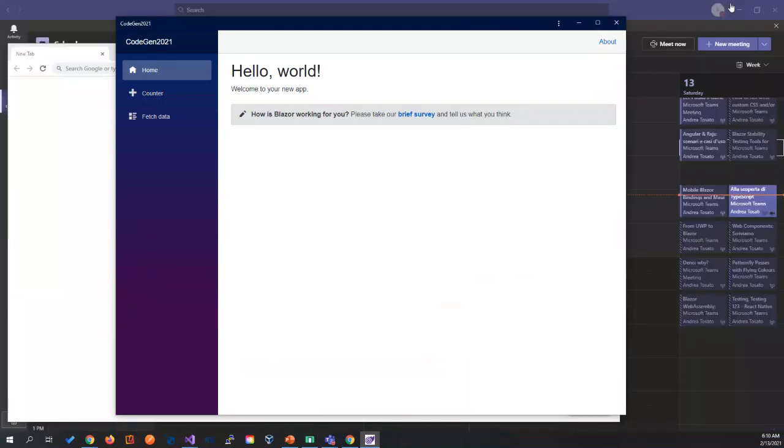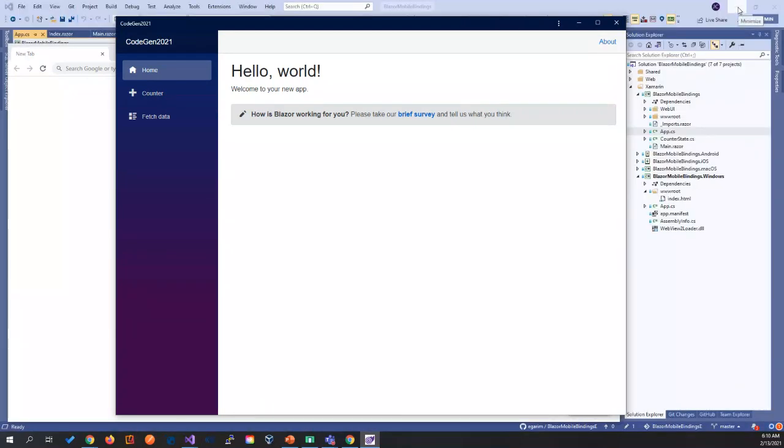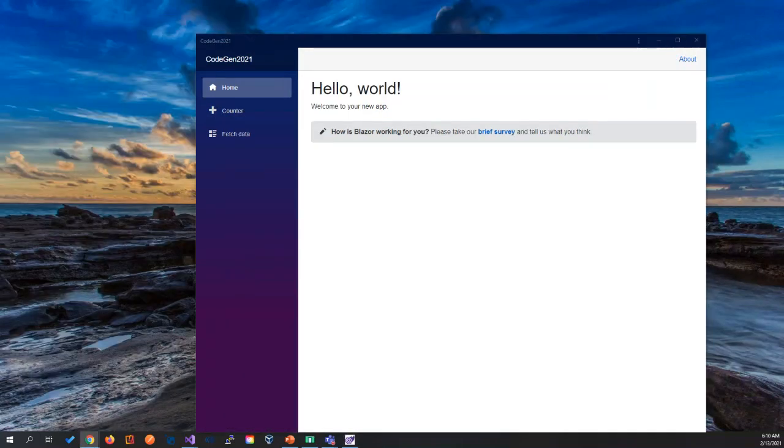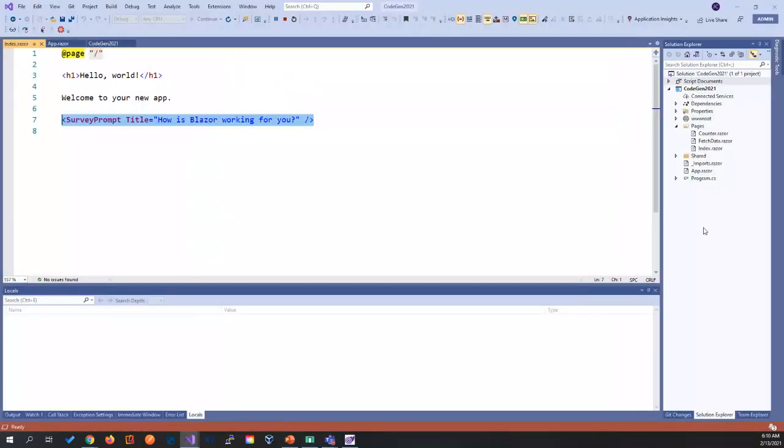If we minimize this for a second, you will see the icon of the application that got installed. So really neat, right? Without doing anything, Microsoft already provides all of those things for us out of the box, and you can see here the service worker, the manifest. You can see how the PWA is actually working for us.